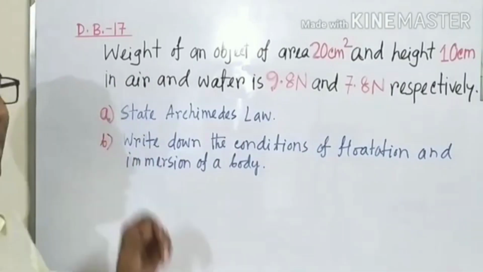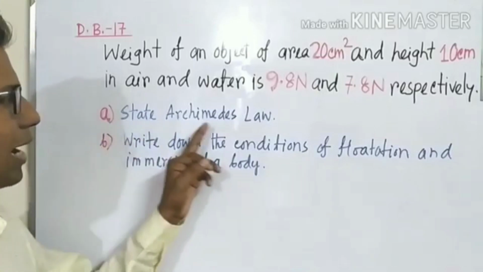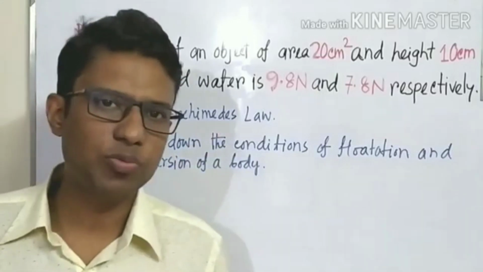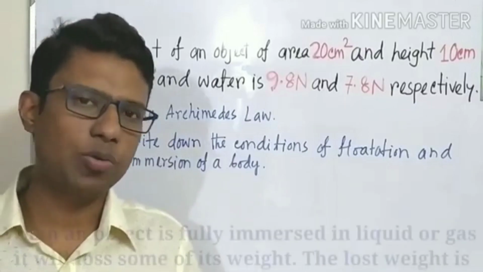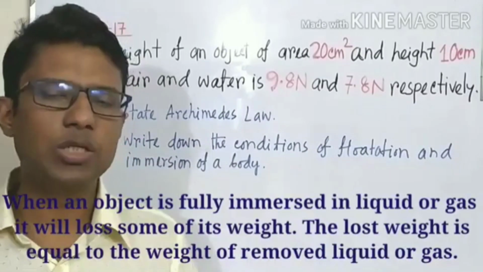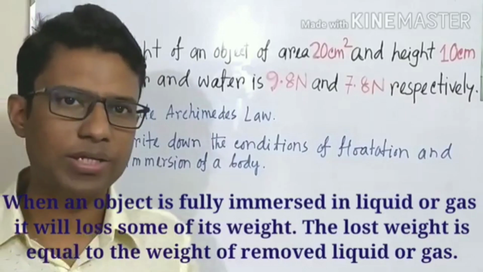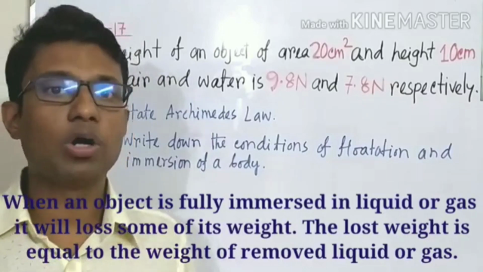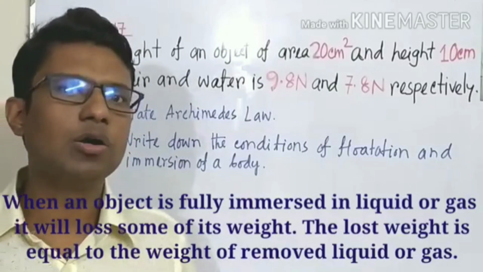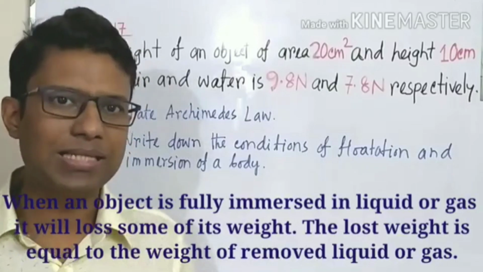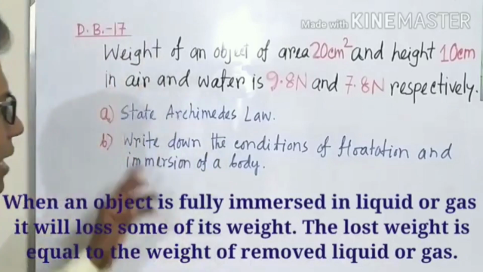So what will be the answer of the first question? State Archimedes law. So students, as we know, when we immerse an object in liquid or in gas, it will lose some of its weight, and the lost weight is just equal to the displaced water or displaced liquid or displaced gas. So this is the Archimedes law.